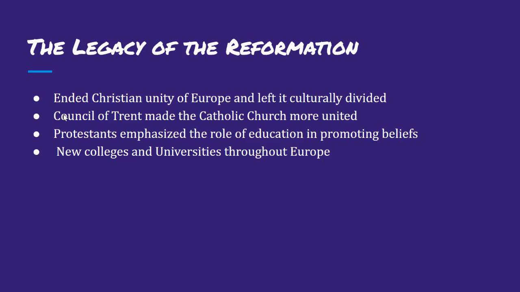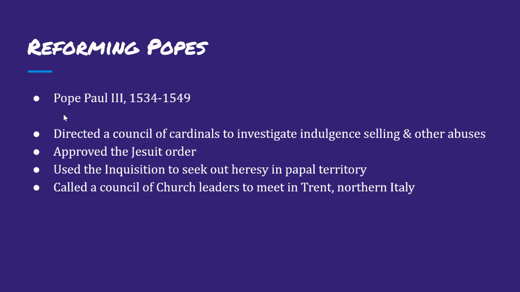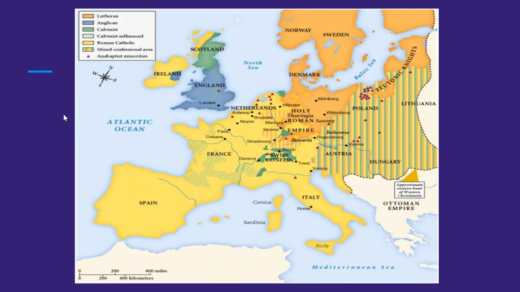And then we're left with the legacy of the Reformation. So ultimately, the Reformation ended Christian unity of Europe and left it culturally divided. If we go back to this slide over here, we can see that Europe is culturally and religiously divided.